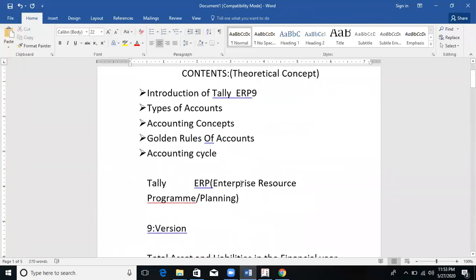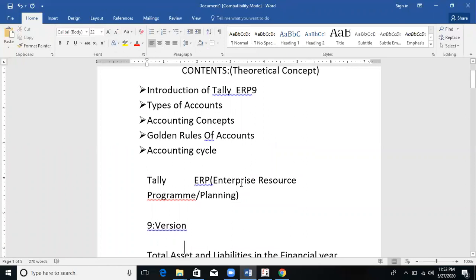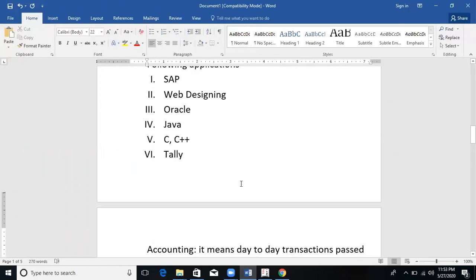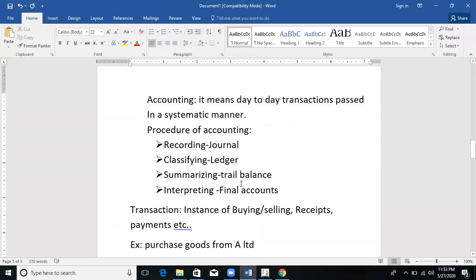What is journal, what is ledger, what is trial balance, and what is final accounts, I'll start after completion of types and rules of accounts. After completing the types and rules of accounts, we'll get into journal, ledger, trial balance, and final accounts. So we'll continue types of accounts in the next class.